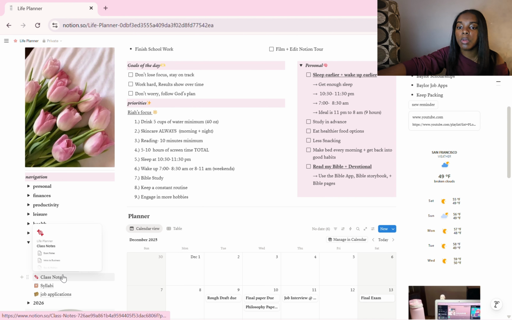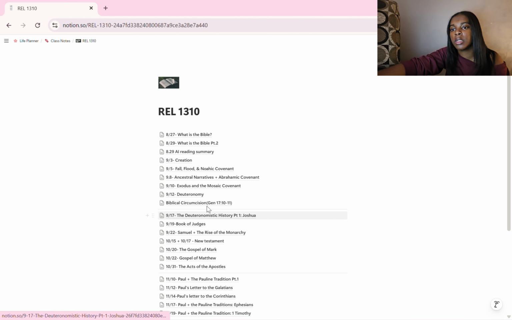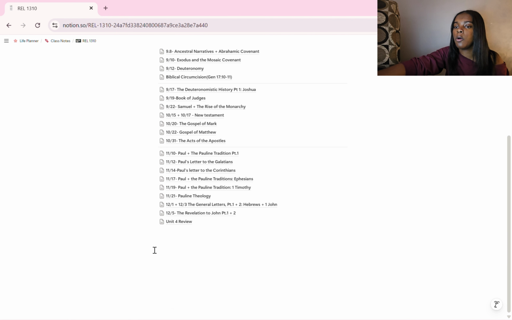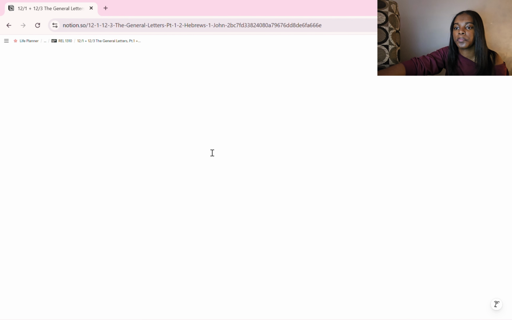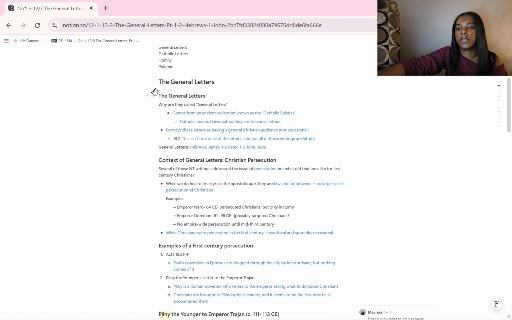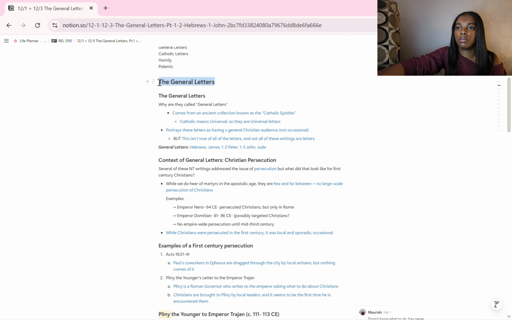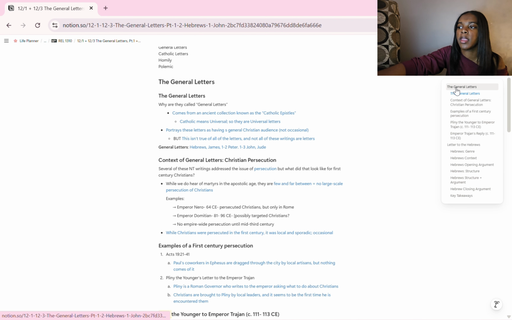Now the thing that I probably used the most out of the semester, though it depends on the class, was my class notes page. I mainly use this for my religion class, as you can see, and I use it throughout the semester. So all the notes I took throughout the semester are here, with the key objectives up top, and then I put the title of the presentation right here. These little notes of general letters, I'll put in bold.